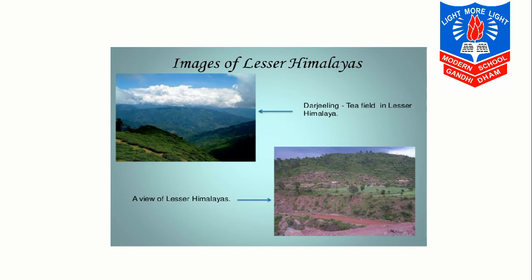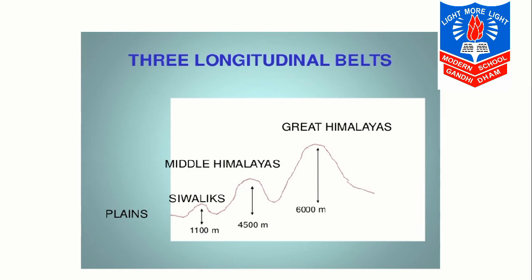The Pir Panjal range forms the longest and the most important range. You can see the longitude. Here are the Middle Himalayas, that is nearly 4500 meters. The Dhauladhar and the Mahabharat range are also prominent ranges over here. This range consists of famous valleys of Kashmir, Kangra and Kullu Valley in Himachal Pradesh.